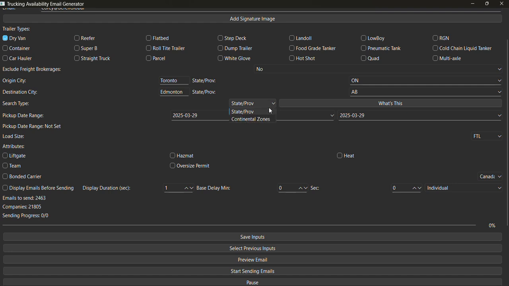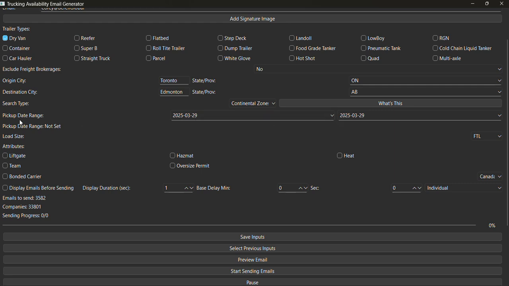Now let's see if we go to the zone, it should increase the number count. So we just click the zone, and there it is right there, 3,582. So we've just upped the amount of emails that we're going to send by about 1,000.